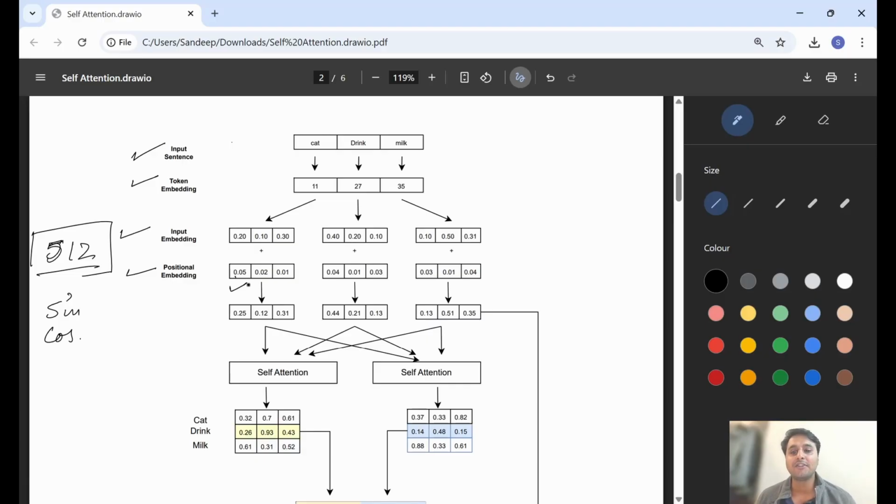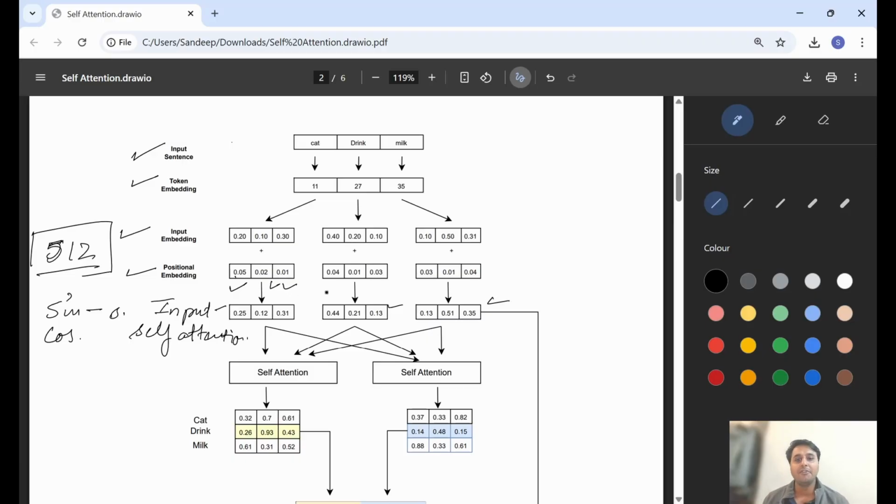Sine and cosine are smooth and repetitive, that's why we use them. We add these positional embeddings to our input embeddings, and that gives us our input for self-attention. So these 3 vectors are our input for self-attention.